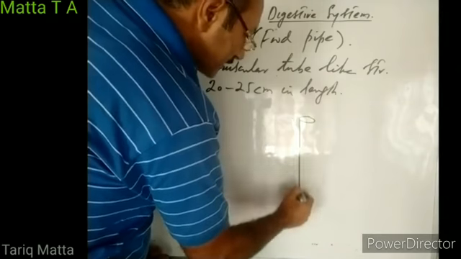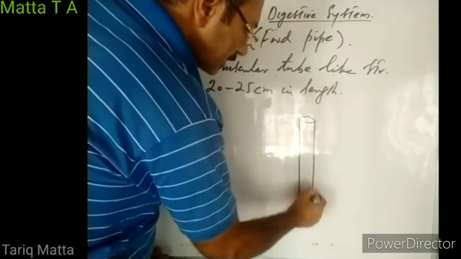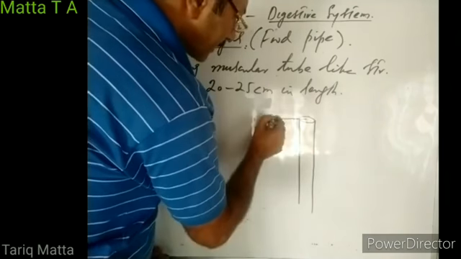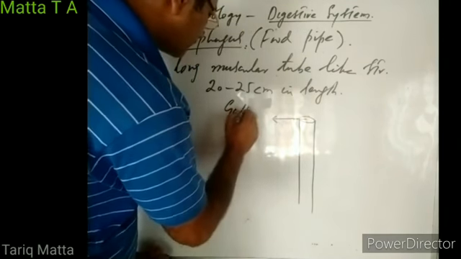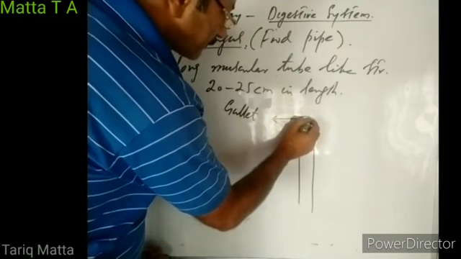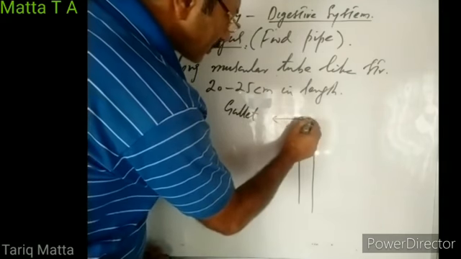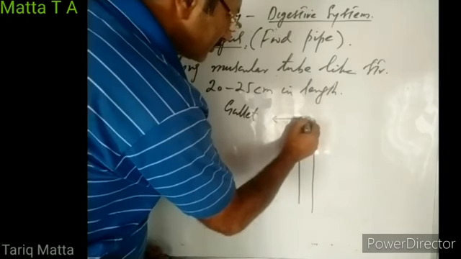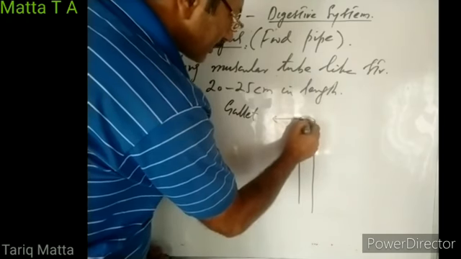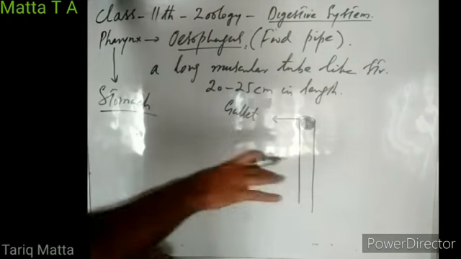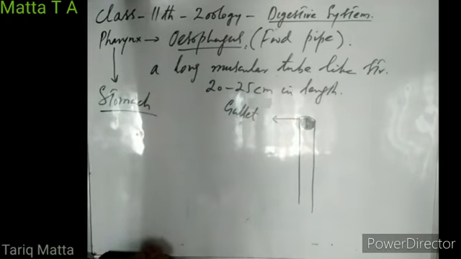If this is the esophagus, its upper opening is known as the gullet. When the food bolus enters the gullet, it does not slip down. Then how is it carried down the esophagus?